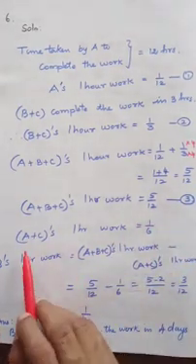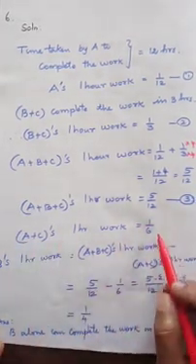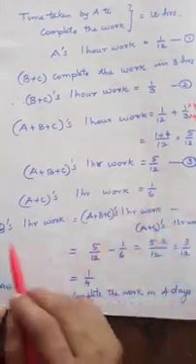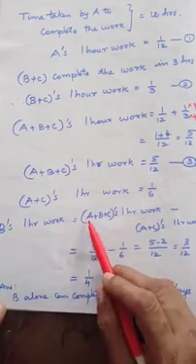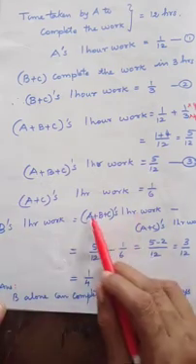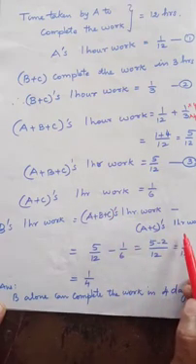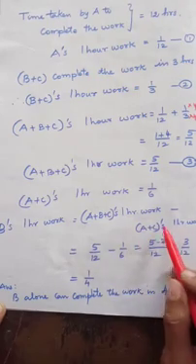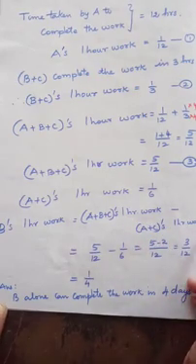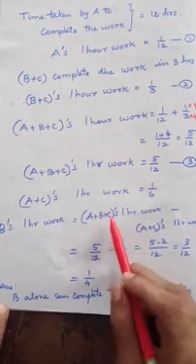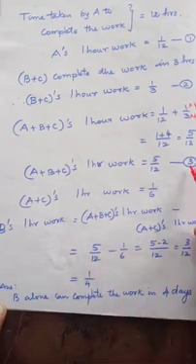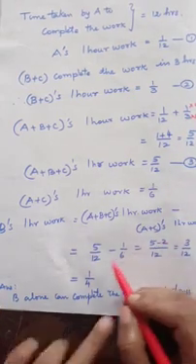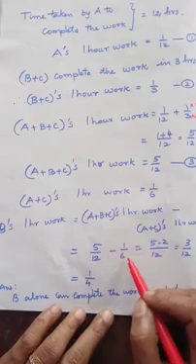Then A plus C's 1 hour work is 1/6. B's 1 hour work we get by subtracting A plus C's 1 hour work from A plus B plus C's 1 hour work. So 5 by 12 minus 1 by 6. Here it is minus, so you have to see the LCM.